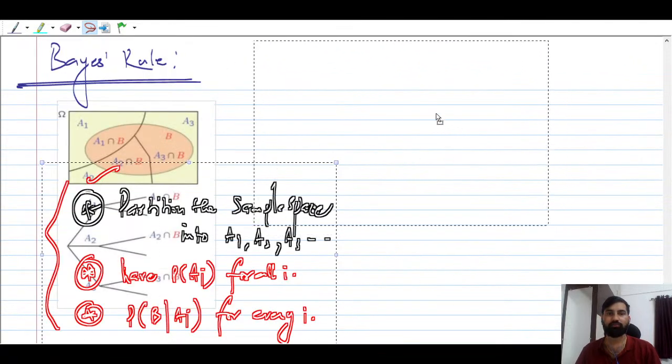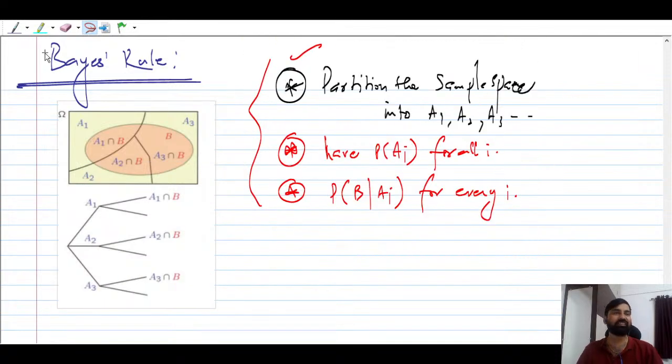Partition the sample space, right? You see, I have partitioned the sample space into A1, A2, A3, then have the probability. So we are going to assign the probability of this, probability of this, probability of this, right? Okay, and sum of probability of Ai is going to be 1, right? And then you're going to revise the belief given that B has occurred.